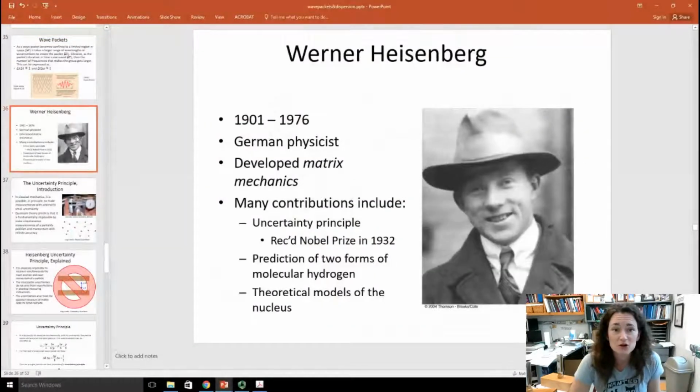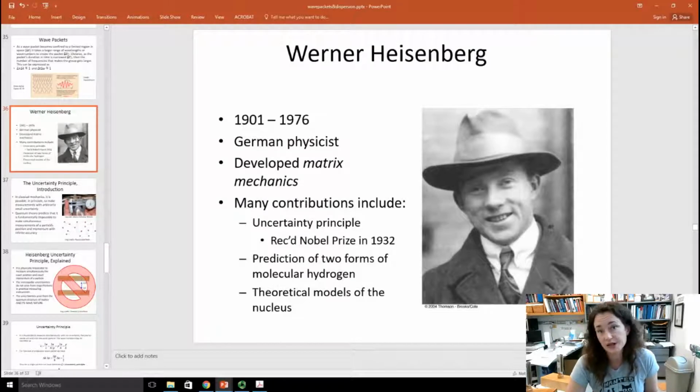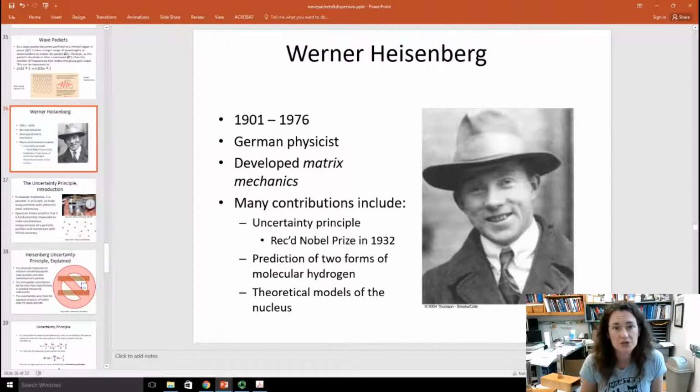Now, this is a picture of Werner Heisenberg. He was a German physicist who developed matrix mechanics, a matrix approach to quantum mechanics. The matrix approach and Schrödinger's approach were later shown to be equivalent. His many contributions to modern physics include the uncertainty principle, which we're going to talk about today, for which he received the Nobel Prize in 1932. Also some work on two forms of molecular hydrogen and theoretical models of the nucleus. But today, we want to talk about his work on the uncertainty principle.